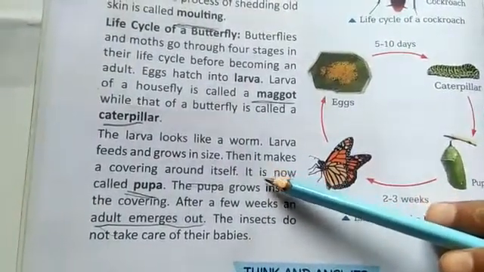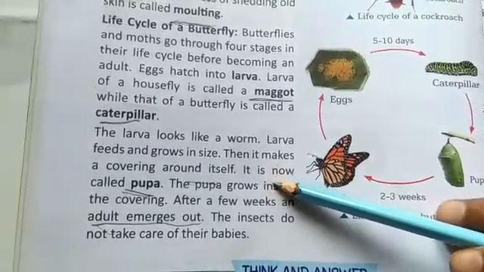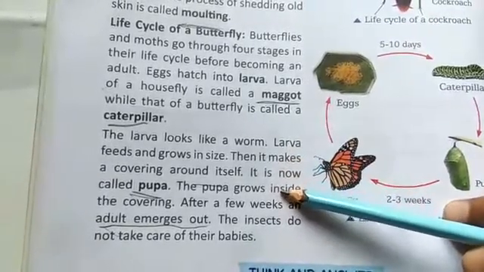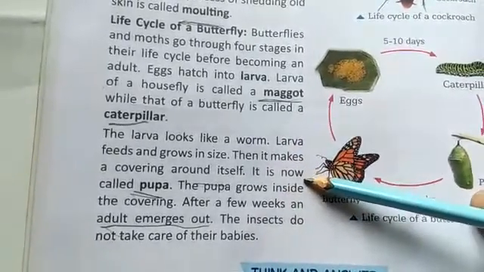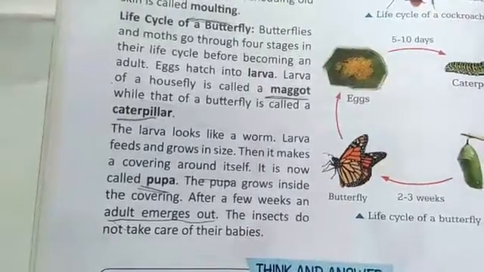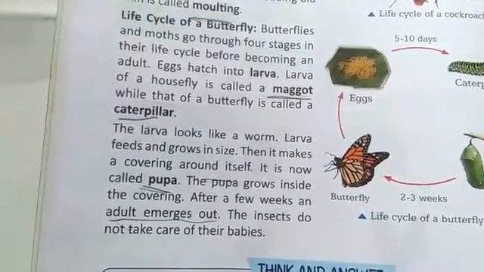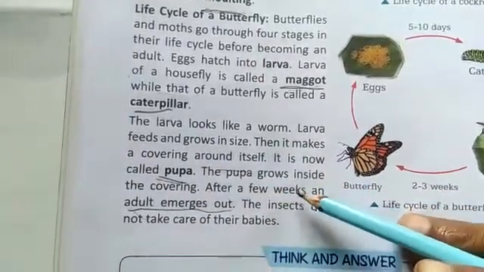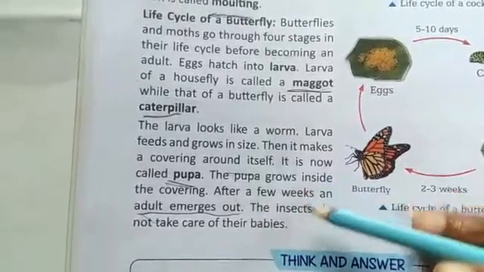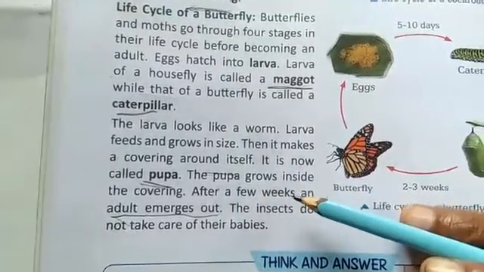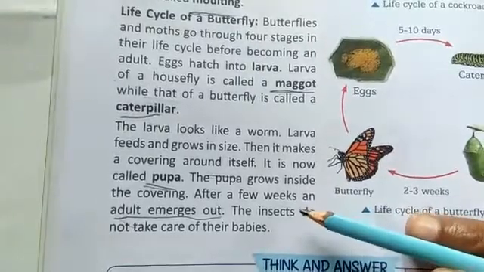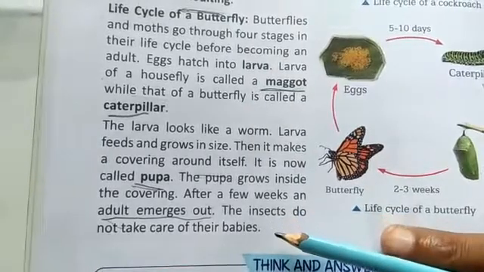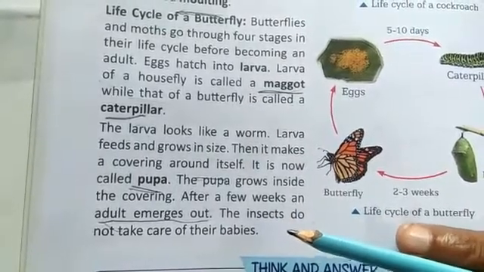As it grows, it starts making a covering around itself. When it makes a covering around itself, it is called the pupa. It grows slowly inside that covering, and after a few weeks the pupa comes out, becoming an adult.